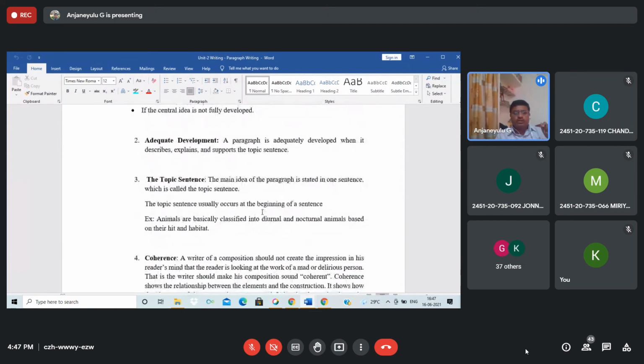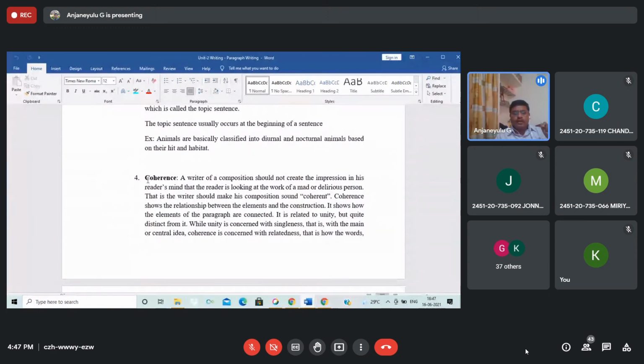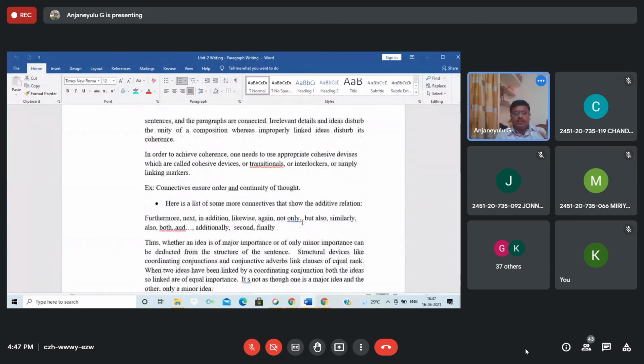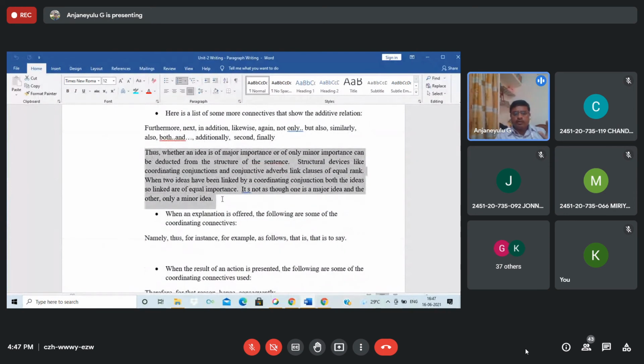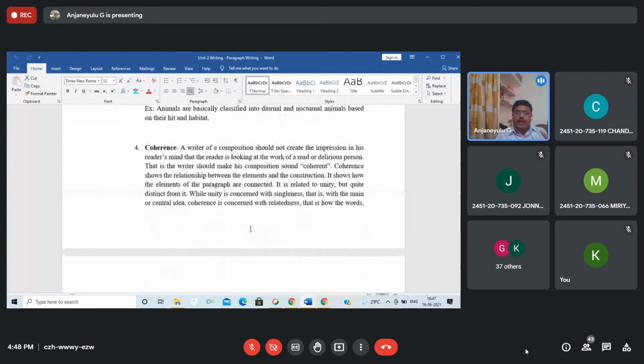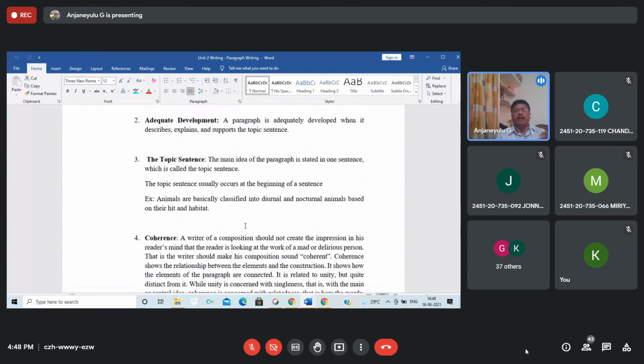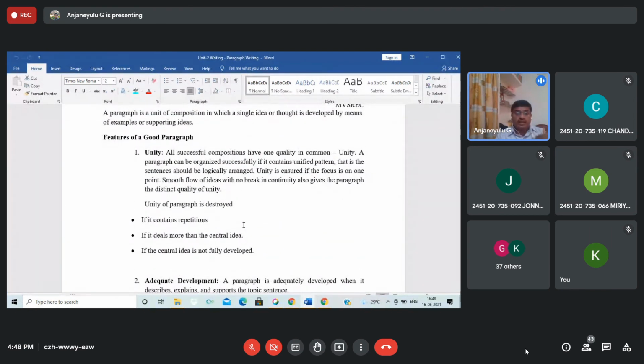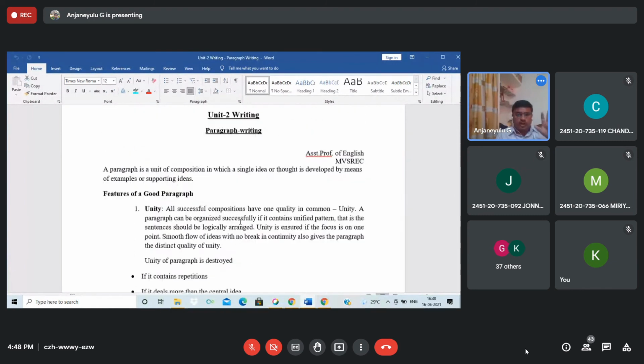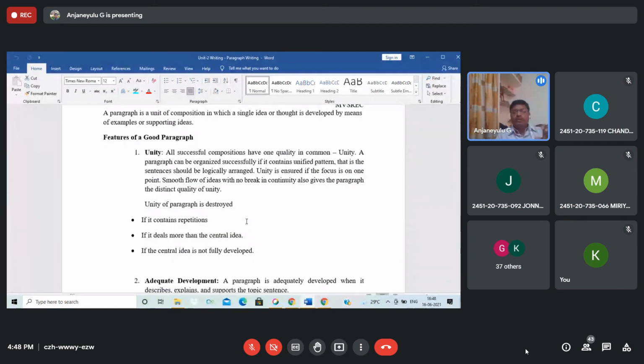Suppose you start here with coherence. It is one meaningful paragraph. When you look at this type of division of paragraphs, the reader will understand the concepts and be clear about whatever you have written.